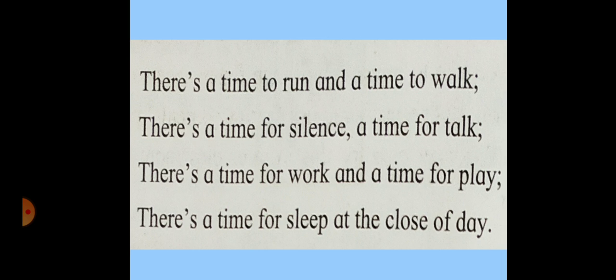The time for sleep is at the end of the day. Okay, now these four lines tell us that there is a time for everything, means we can do all work at the proper time. Time to run, time to walk, time for silence. Here is a time for every activity of our schedule.